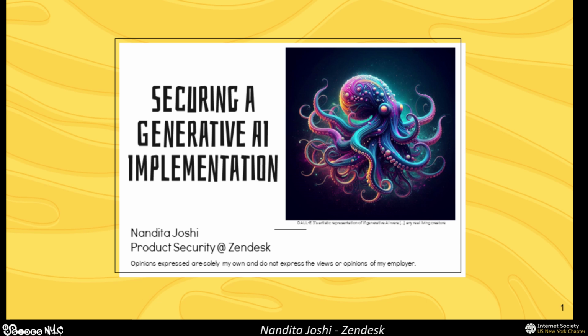And of late, I've been thinking a lot more about AI security because it's everywhere. And that's really what leads me to present this talk to you today. My talk is titled Securing a Generative AI Implementation. So, yep, let's get started.